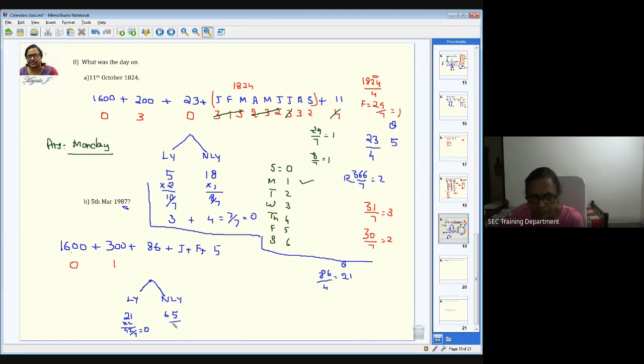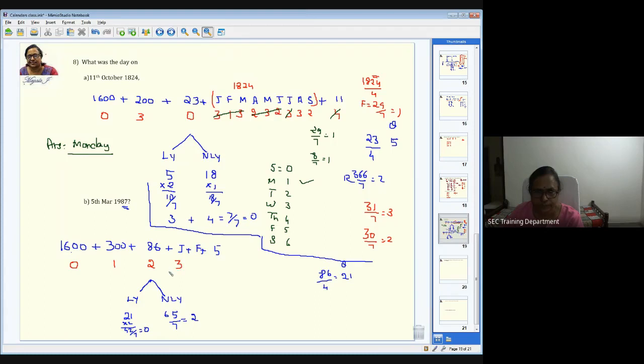Here when you divide 65 by 7, 63 goes, balance is 2, so you get 2 as the odd days. So 0 plus 2 is 2. Therefore the number of odd days in 86 years is going to be 2. And now you tell me for January as usual.